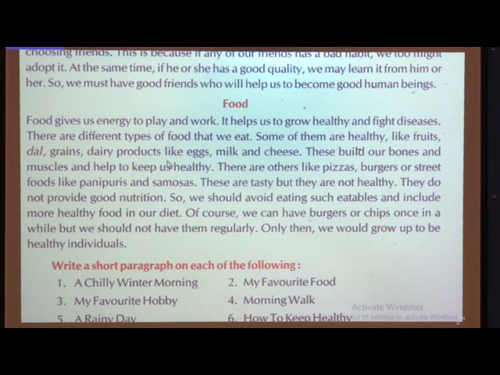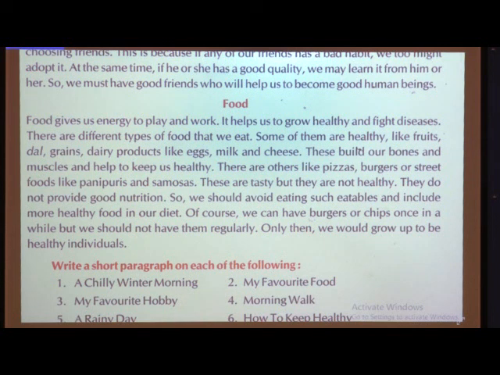So, children, again what have they told? These build our bones and muscles and help to keep us healthy. So, children, you all are very small, so it is necessary that you should have all these things in your food, like fruits, dal, grains, and dairy products like eggs, milk and cheese, not all that pizza, burger, bhel, sandwich.